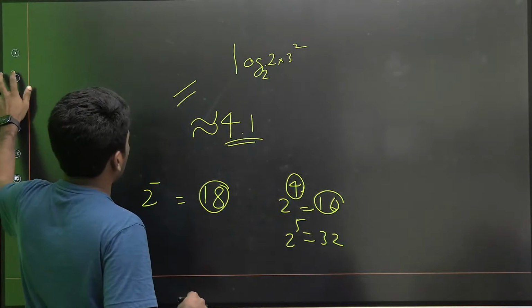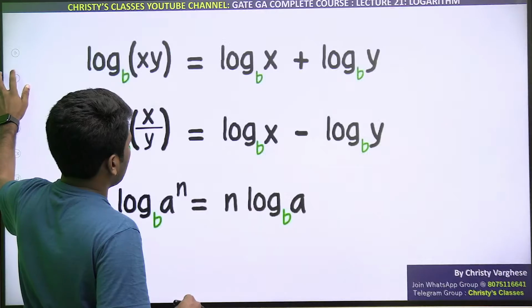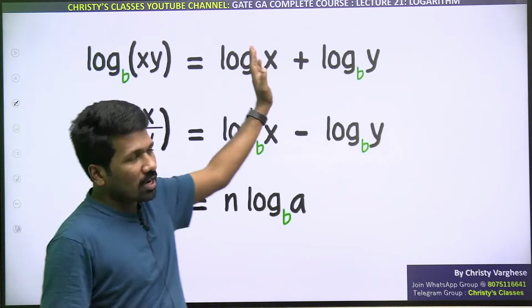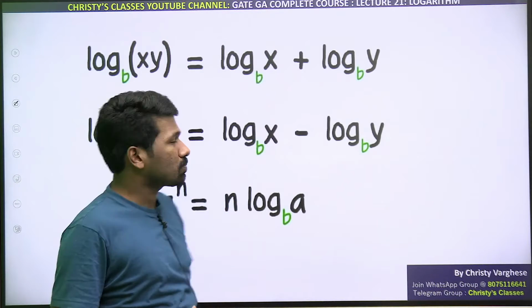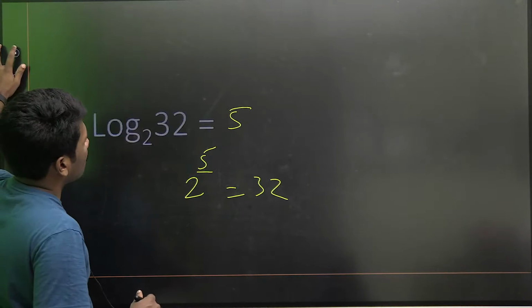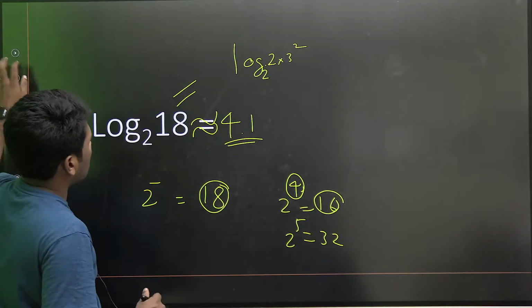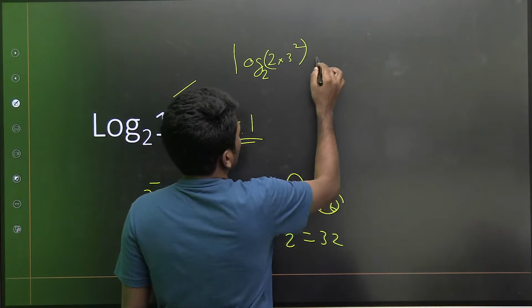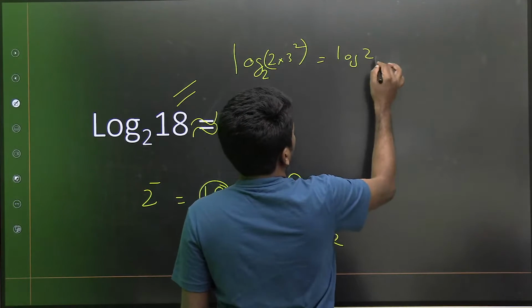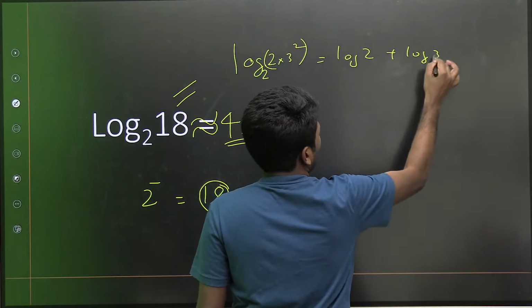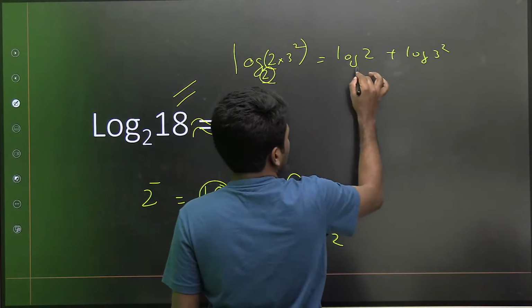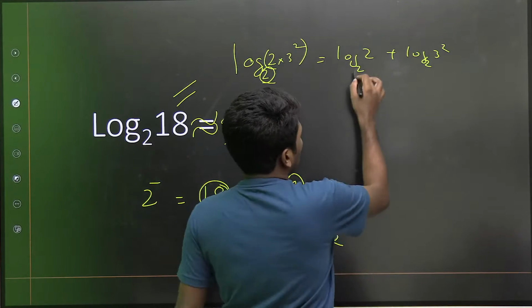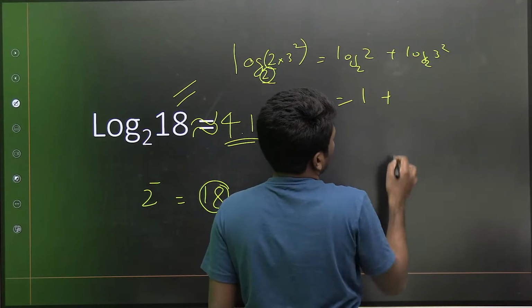Yeah, coming back to what we were discussing here. We haven't discussed it, but we are about to discuss. Log x into y is log x plus log y. Here we can say this is the same base itself. So log 2 into 3 square will be log 2 plus log 3 square. Here if I don't write 2 also, understand we are writing 2 base 2 only. Log 2 to the base 2 is what? 2 का कौन सा power है 2? 2 का first power is 2 ना.